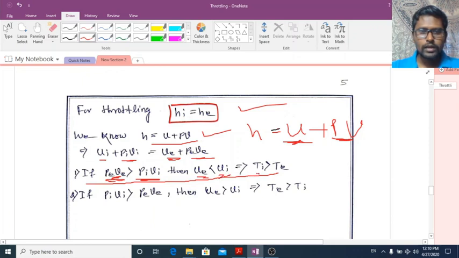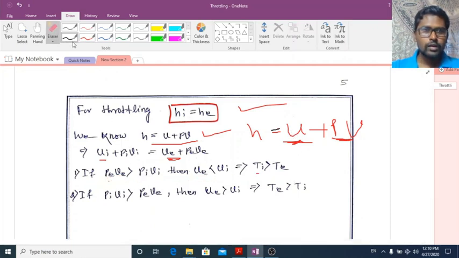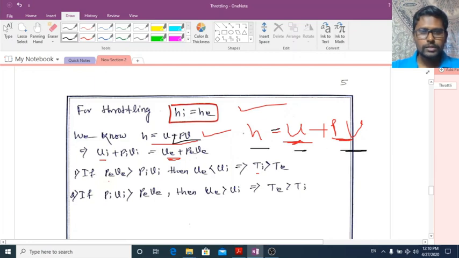Then what will we get? Ti is greater than Te. Let's see here. What we got here is that H is equal to U plus PV. That means enthalpy is the summation of internal energy plus flow work.